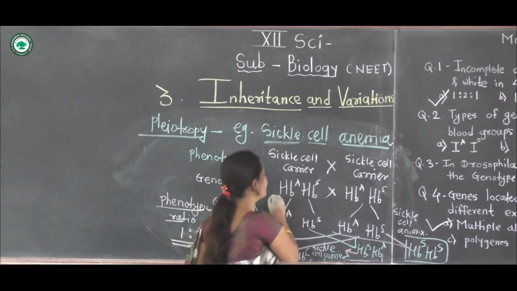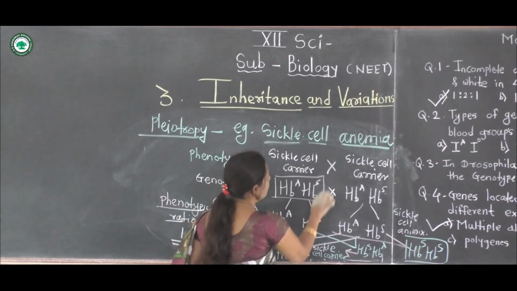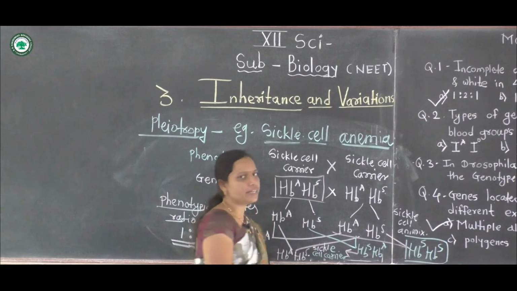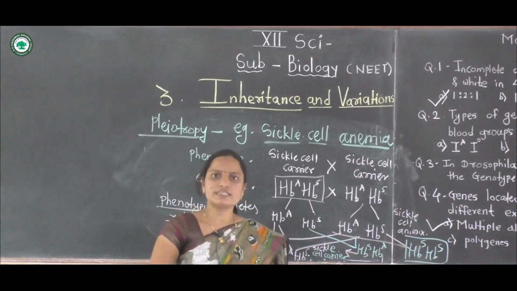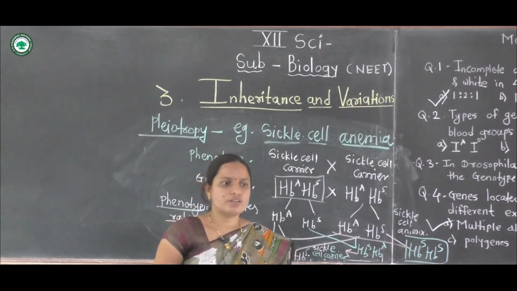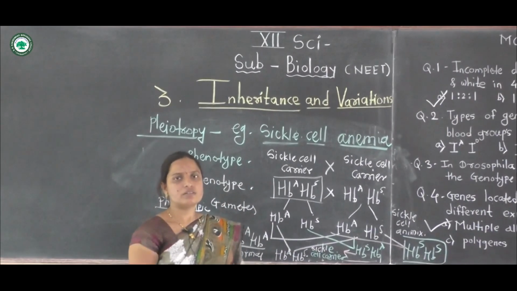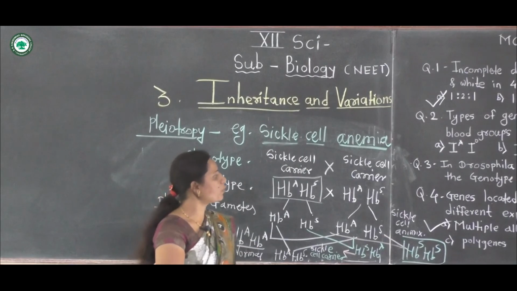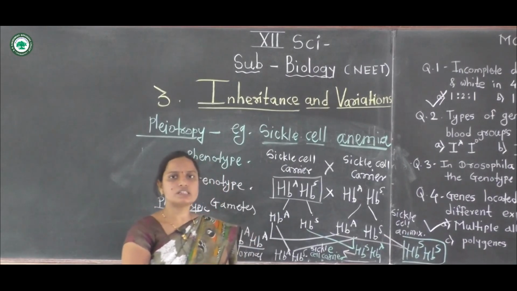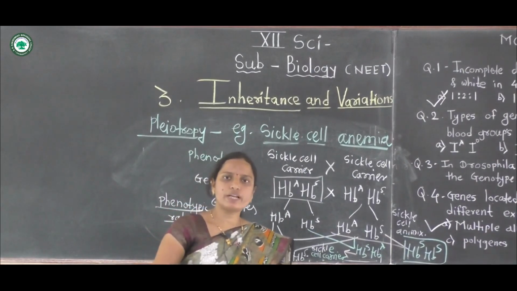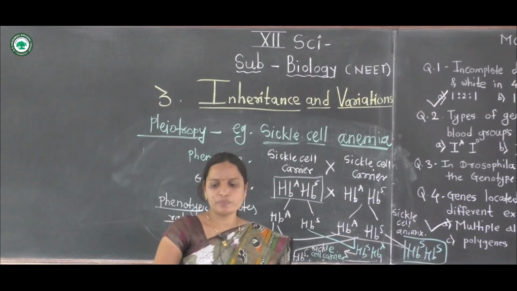These two types of genes are obtained: HBA is a healthy gene and HBS is a diseased gene. Now stop here. Multiple alleles and pleiotropy are intergenic interactions. Only one example is pleiotropy.